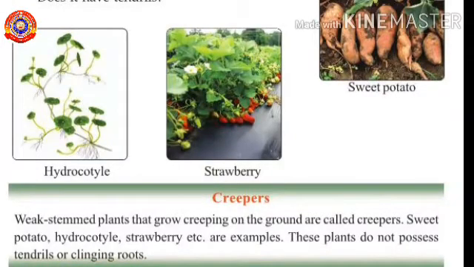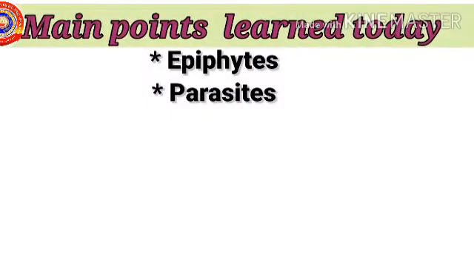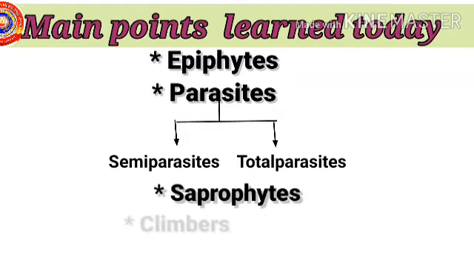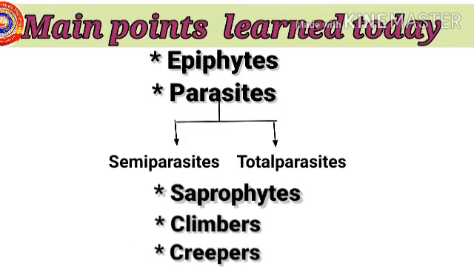So, my dear children, you must observe the creepers and climbers seen around us and try to classify them in your rough book. Okay? Now, let us recall the main points that we have learned today. First point, epiphytes. Second one, parasites. Parasites are again classified into two, semi-parasites and total parasites. Third one, saprophytes. Next one, climbers. And the last one, creepers.